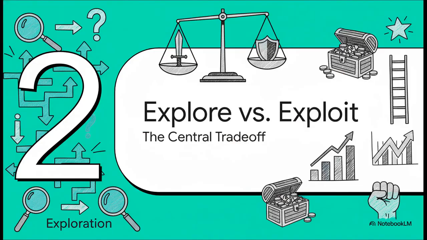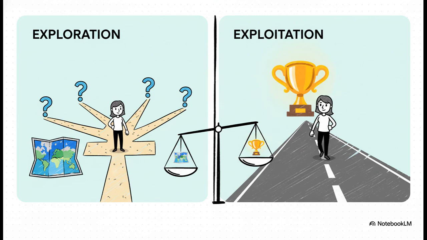And this is where we get to the heart of the matter, the central conflict of the bandit problem. It's a trade-off that every single decision maker has to deal with, whether you're a human or a machine, the constant battle between exploration and exploitation. So on one hand, you've got exploration. Think of it as being a detective. You're trying different things just to see what happens, to gather more information. It's about trying that new restaurant. You might take a small hit in the short term, but you're learning something valuable for the future.